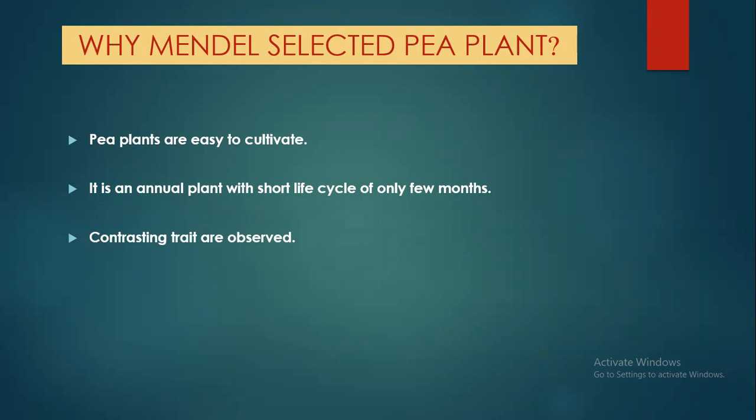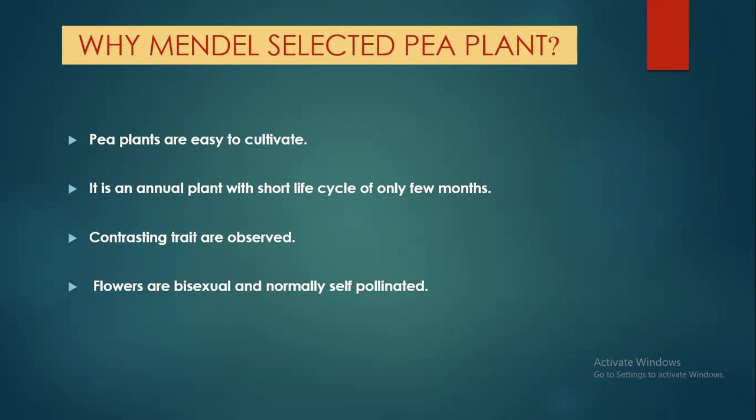If there were many variations of the traits, it would not have been possible for Mendel to deduce any of the laws. But since in the pea plant he found such contrasting traits, like for stem height, the pea plants were either tall or dwarf. So he got the contrasting traits only. So that was advantageous for him to do the experiments and deduce the results.